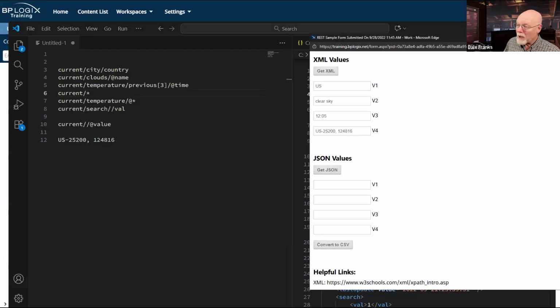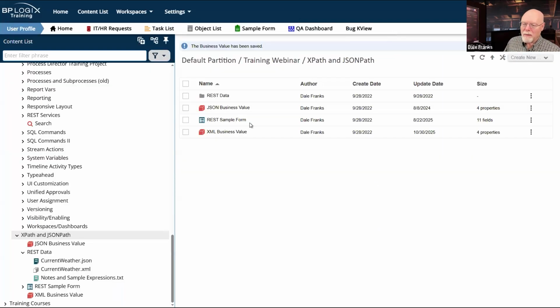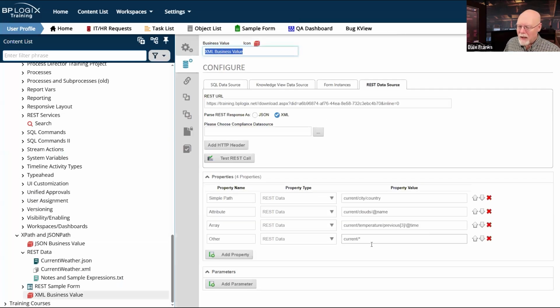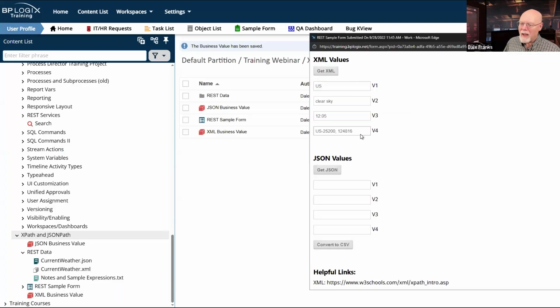But I tell you what I could do. I could go back to my XML business value, and instead of current slash asterisk, I could go current slash at asterisk, and I could save that. And then I can get my XML. And well, that's going to return nothing. And it's going to return nothing because current doesn't have any attributes.